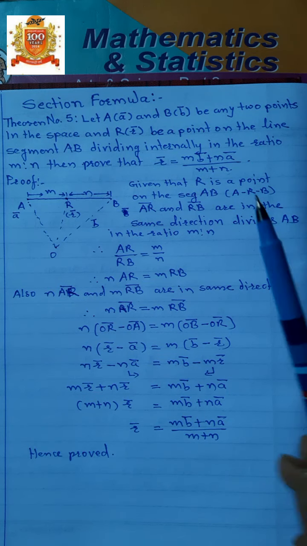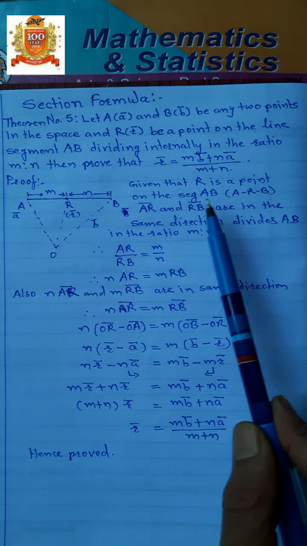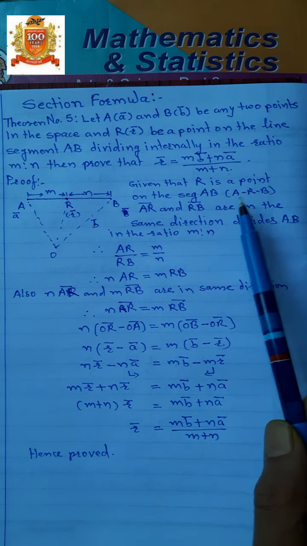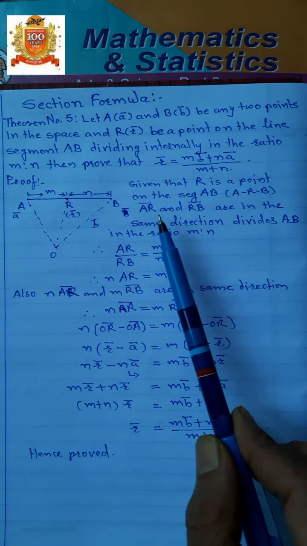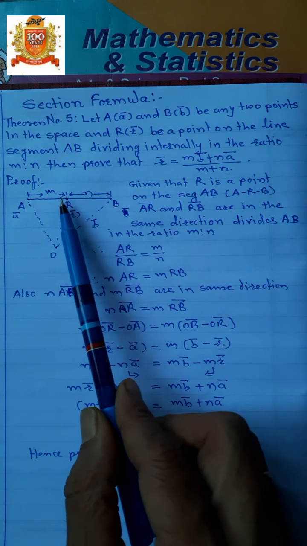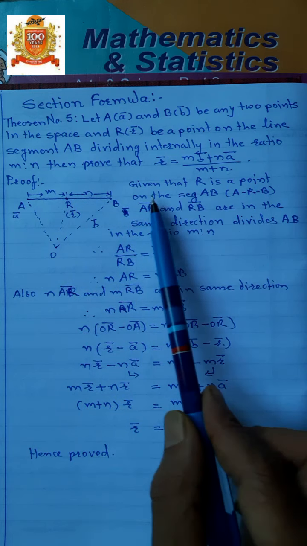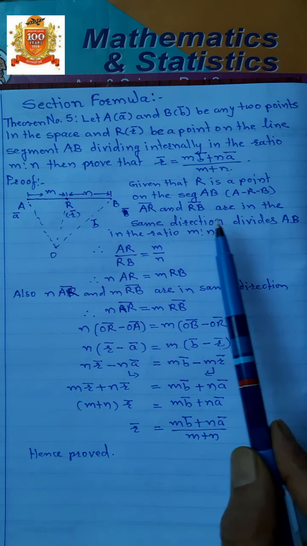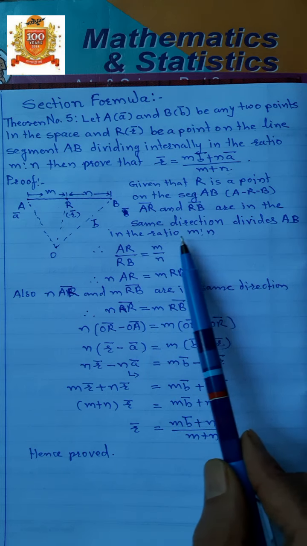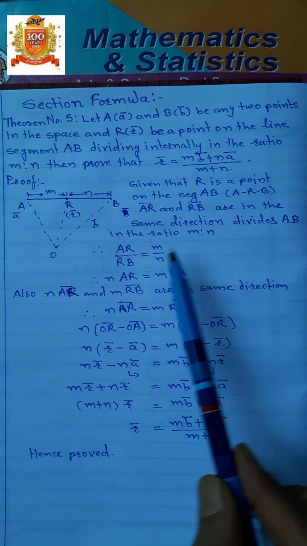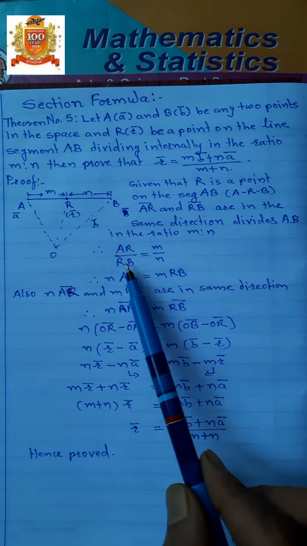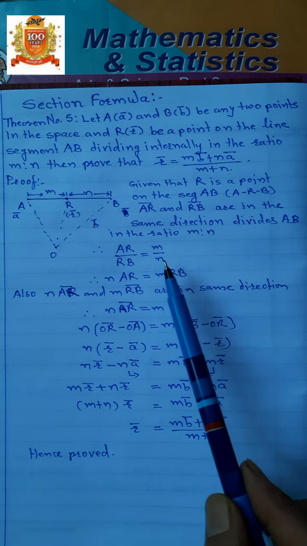Now, given that R is a point on segment AB such that AR bar and RB bar are in the same direction, and point R divides AB in the ratio m is to n, therefore we can write AR upon RB is equal to m upon n.